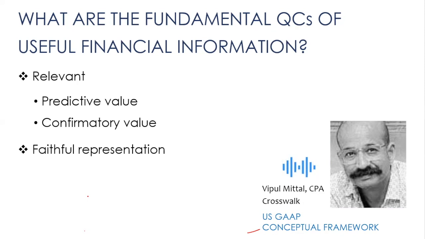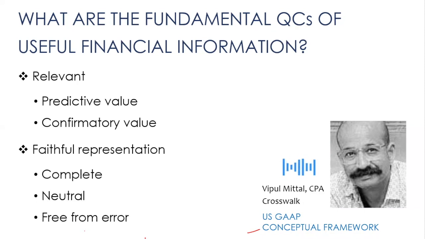Next fundamental qualitative characteristic is faithful representation. So financial information should faithfully represent what it intends to represent. And now, when do you say that there is faithful representation? When representation is complete, neutral, and free from errors. What do you mean by complete?